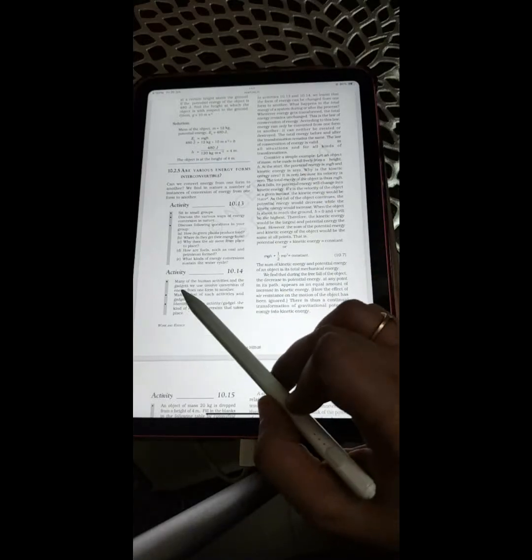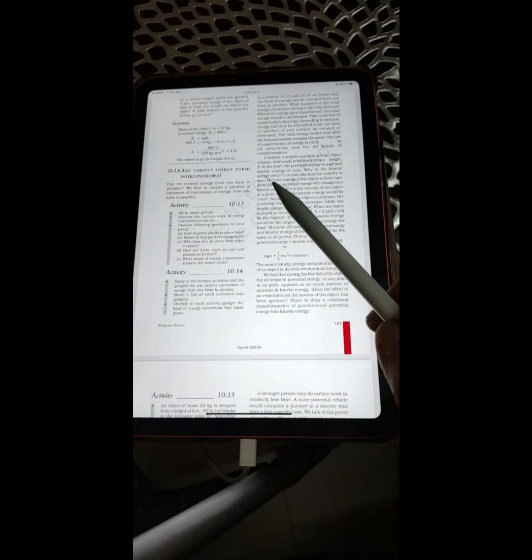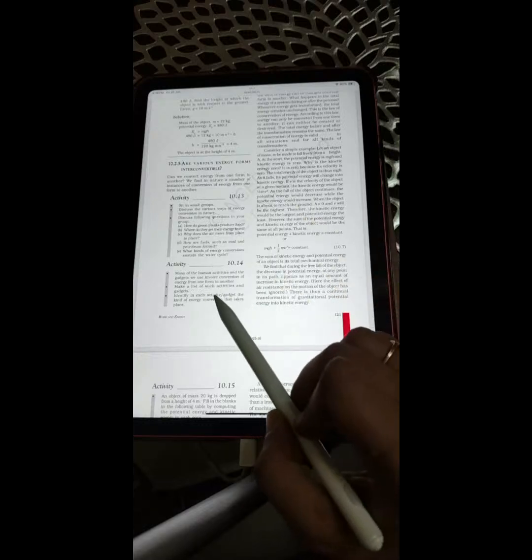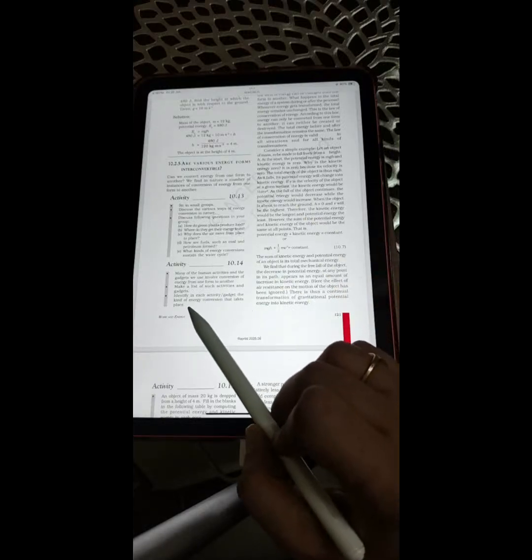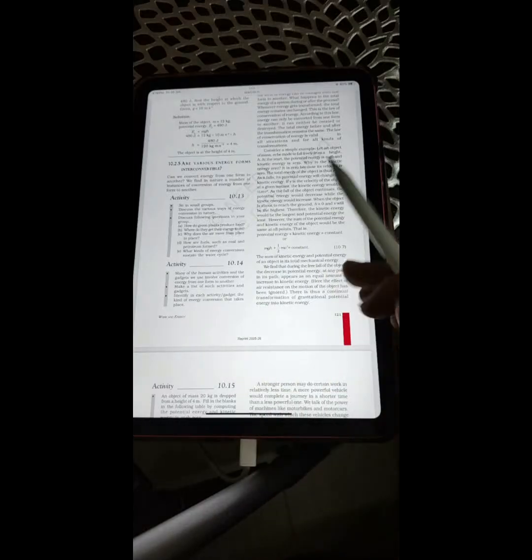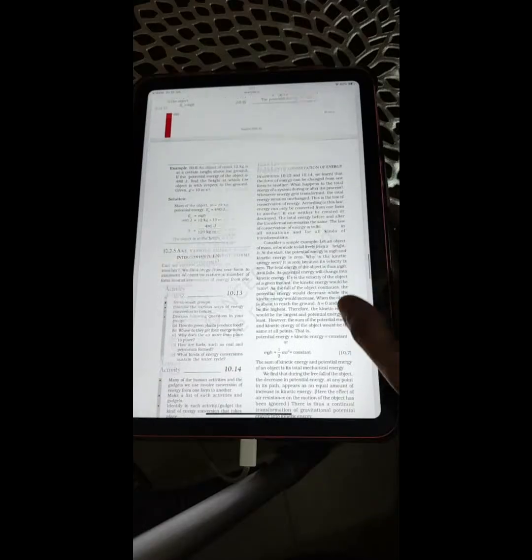Activity 10.14. Many of the human activities and the gadgets we use involve conversion of energy from one form to another. Make a list of such activities and gadgets. Identify in each activity or gadget the kind of energy conversion that takes place.